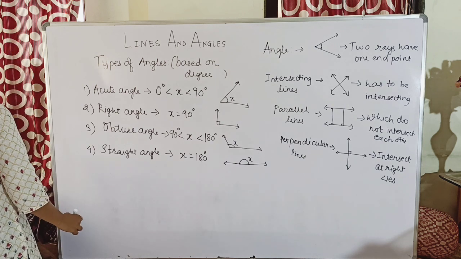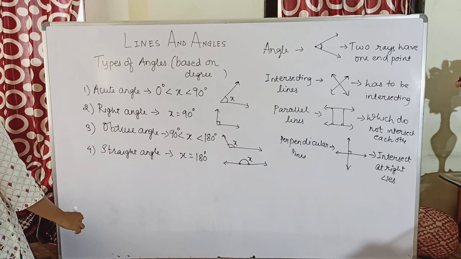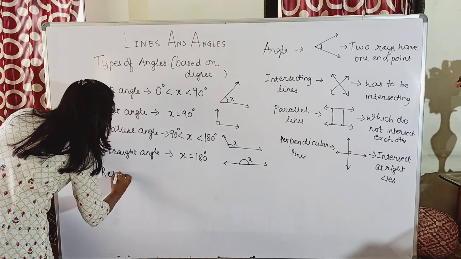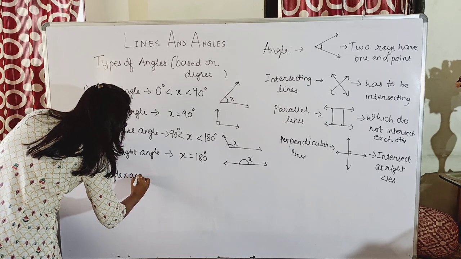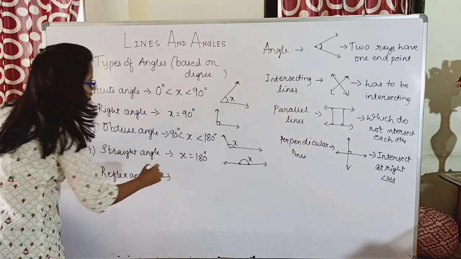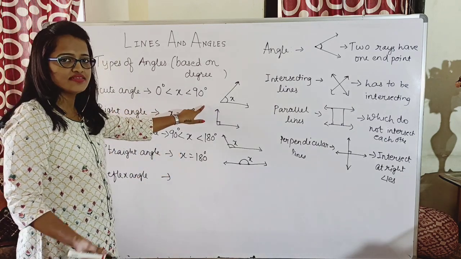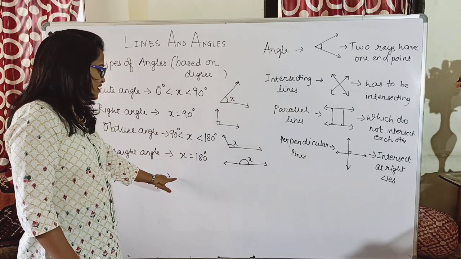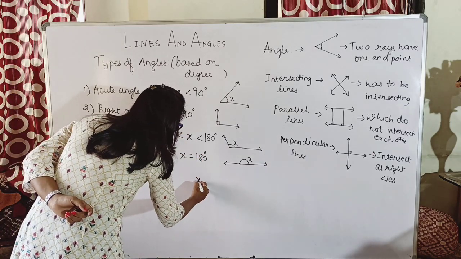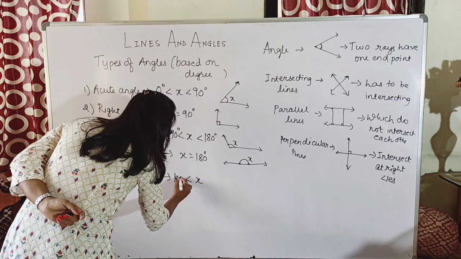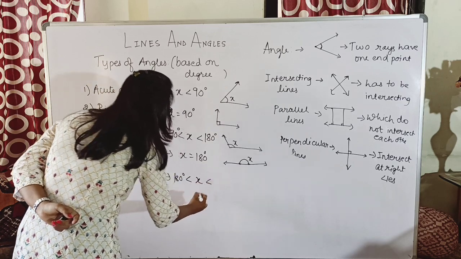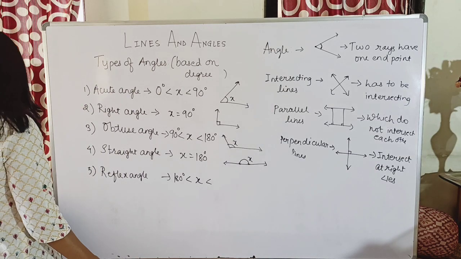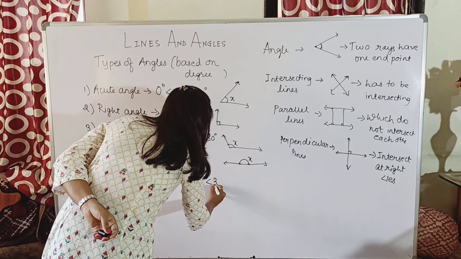Next one, it is a reflex angle. See, I am going according to the order. First it was 0 to 90, then equal to 90, then greater than 90 and less than 180, then equal to 180. So what could the value be here? It will be greater than 180 but less than what? Yes, it should be less than 360 degrees.